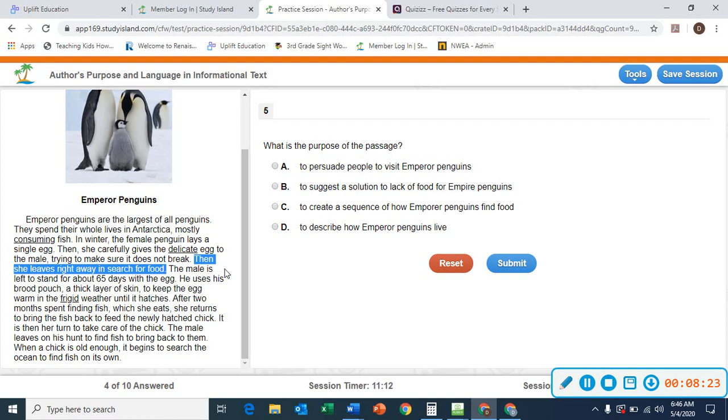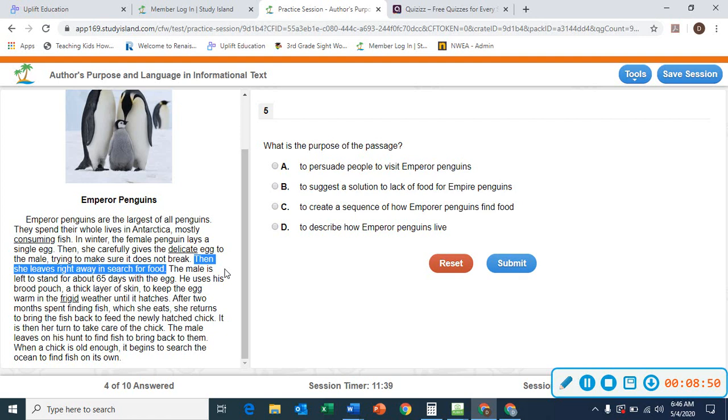The male is left to stand for about 65 days with the egg. He uses his broad pouch, a thick layer of skin, to keep the egg warm in the frigid weather until it hatches. After 2 months spent finding fish, which she eats, she returns to bring the fish back to feed the newly hatched chick. It is then her turn to take care of the chick. The male leaves on his hunt to find fish to bring back to them.